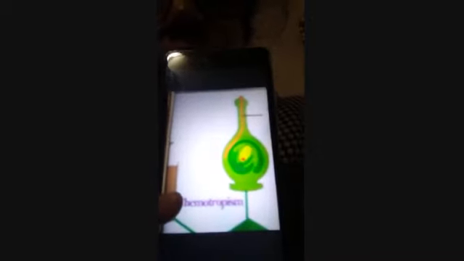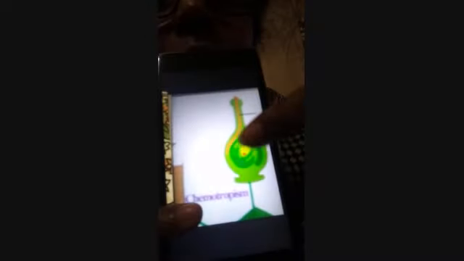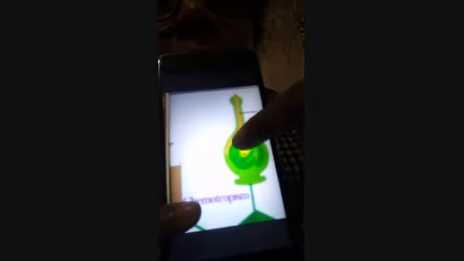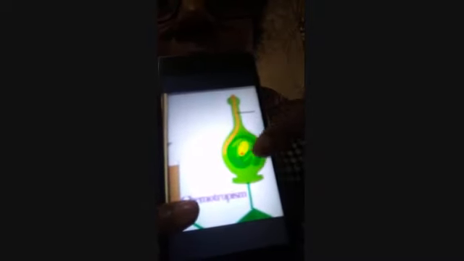The next one which we want to discuss is chemotropism. Chemotropism means movement towards some chemicals. Clear? So here we can see how the plants are moving towards the chemical. You can see here, this is the pollen, this is the pollen tube, and this is the ovule.